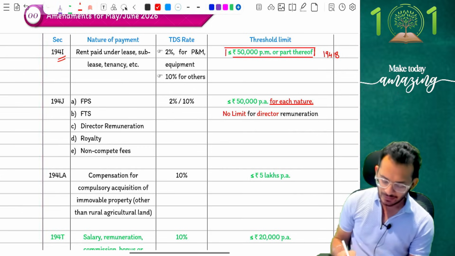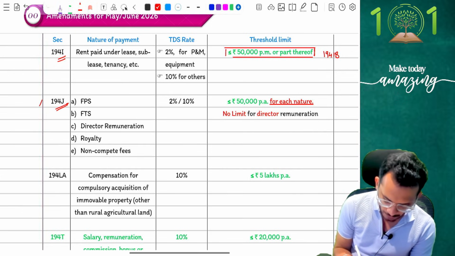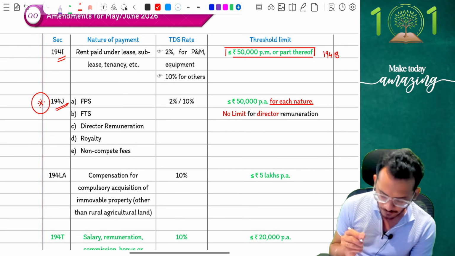Clear? Very good. Next came your 194J, the most important section for all of you and me. The section basically talks about professional payments.